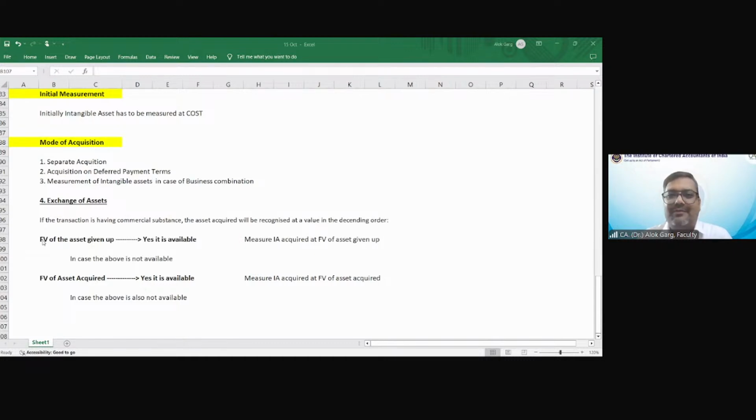You guys have forgotten Ind AS 16. Same industry की price जो किसी और business की, वो भी available नहीं है. I don't know why you guys are not applying your mind. You are acquiring one asset and you are giving one asset. तो जो asset आप दे रहे हो वो आपकी books में है या नहीं है?